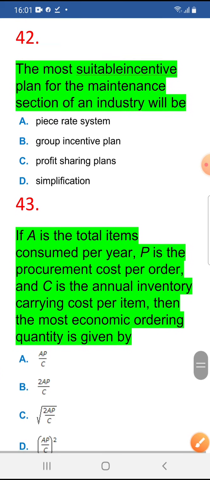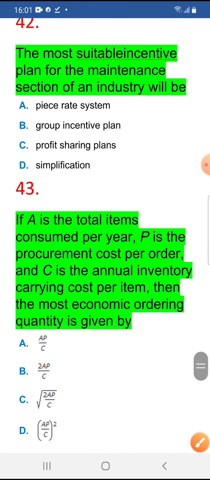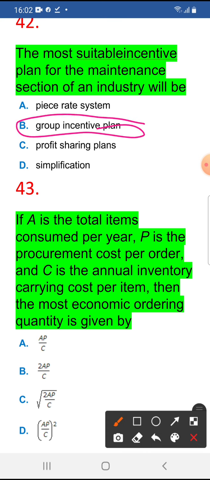The most suitable incentive plan for the maintenance section of an industry will be, 42 is group incentive plan. That is the most effective plan.